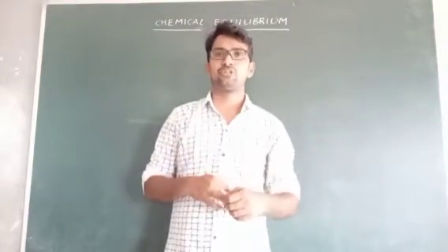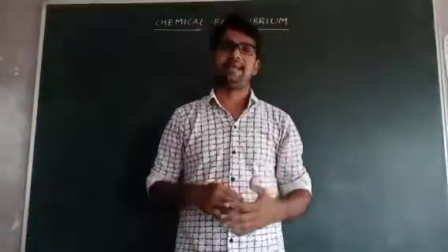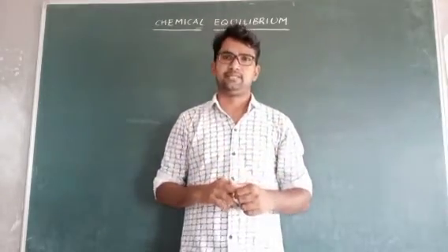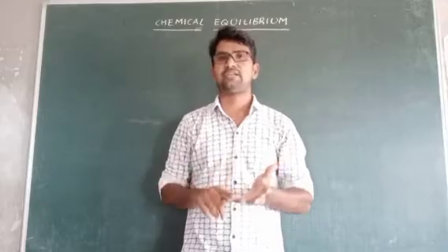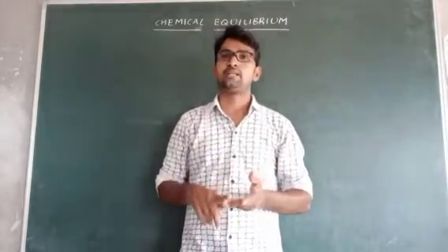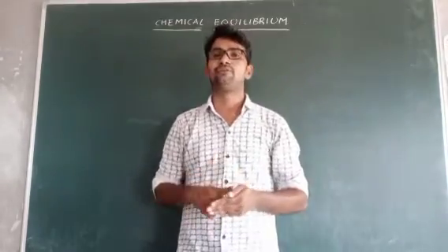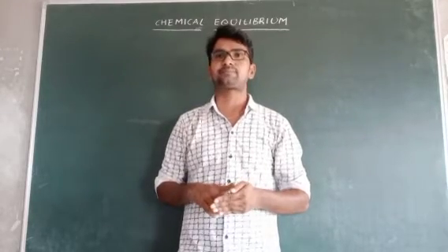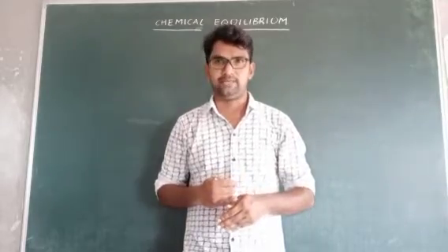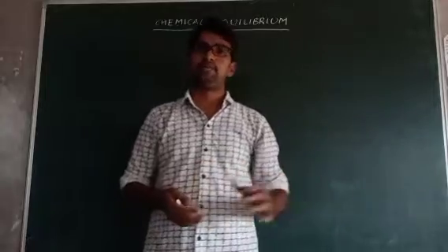Before going to explain the chemical equilibrium lesson, what are the topics we have discussed previously in the 8th class, and also comparing with the intermediate syllabus. In the intermediate syllabus, the first lesson atomic structure completed, second lesson periodic table completed, third lesson chemical bonding completed, fourth lesson states of matter completed, fifth lesson stoichiometry completed, and the sixth one ionic equilibrium completed. So nearly 6 lessons in intermediate first year topics completed.